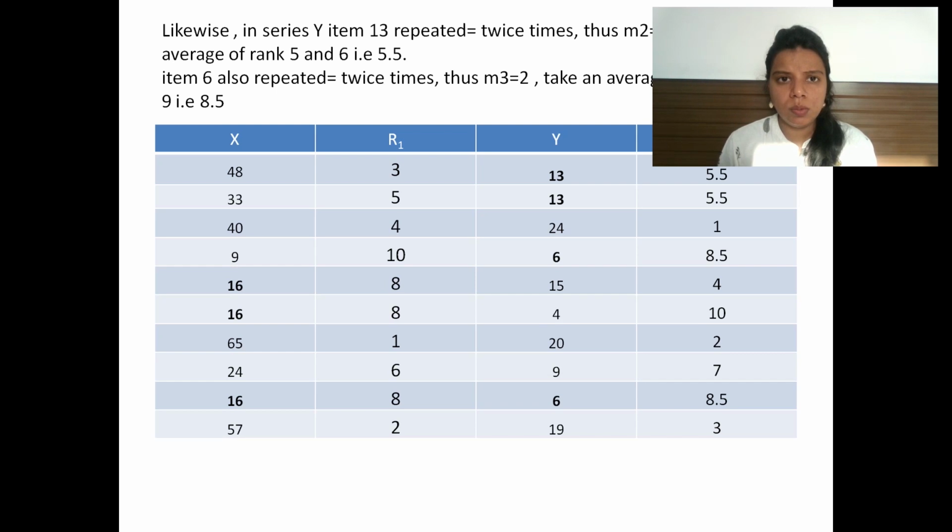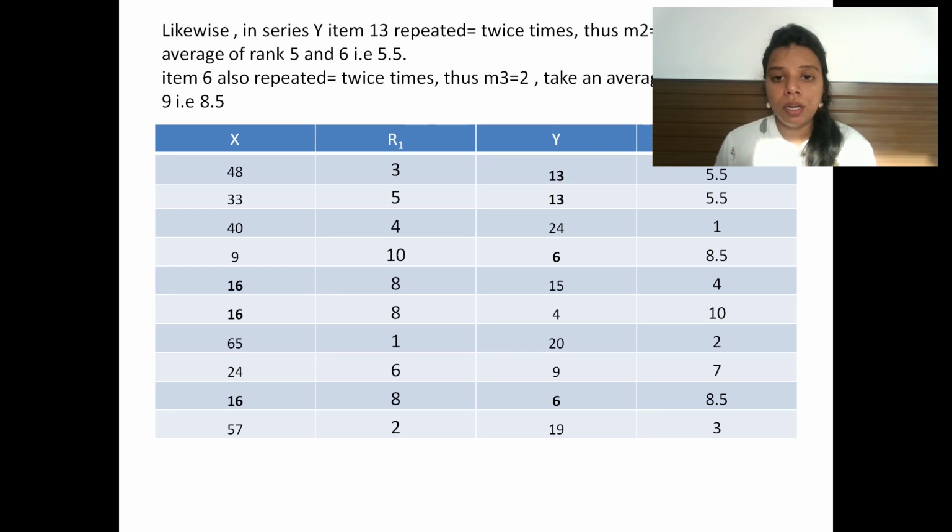Likewise, in the series y, item 13 is repeated twice, so I assigned m2 as 2 because it is repeated 2 times. I take an average of ranks 5 and 6, and the rank of these two values is 5.5. I assigned item 13 as 5.5. Same goes with 6. 6 is repeated twice, so m3 will be 2.